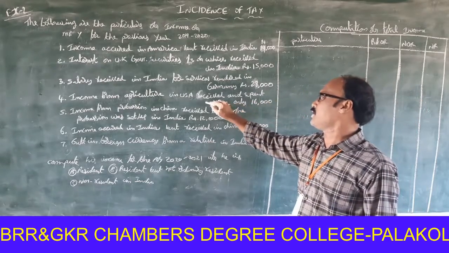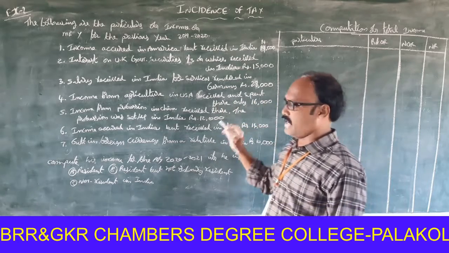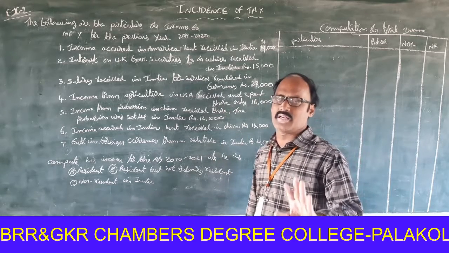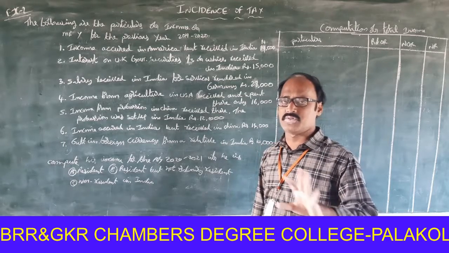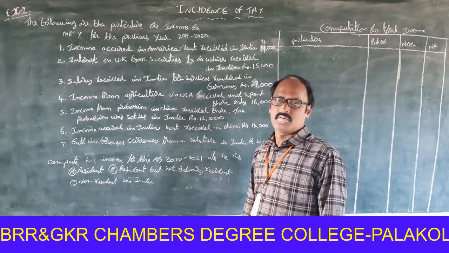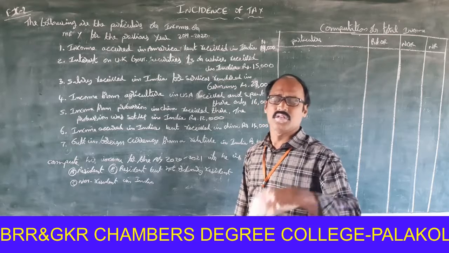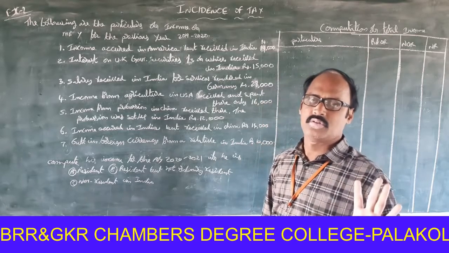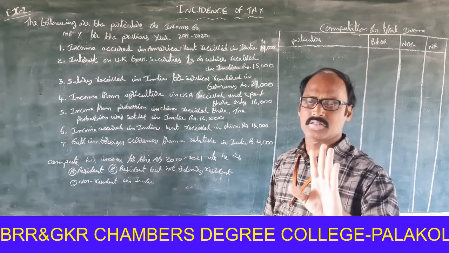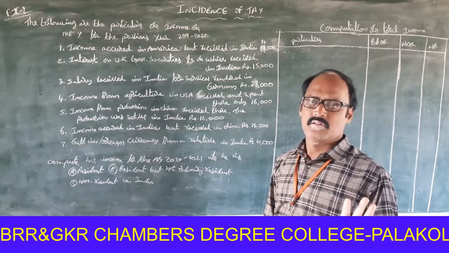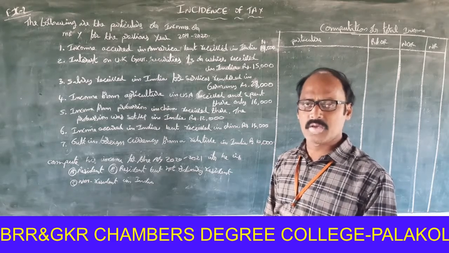Income from agriculture in USA received and spent there only. We only need to consider where the income is earned and where the income is received. That's enough. After that, how the income is used by the assessee should not be considered. Whether it is remitted to other countries or remitted to India, that point should be ignored.